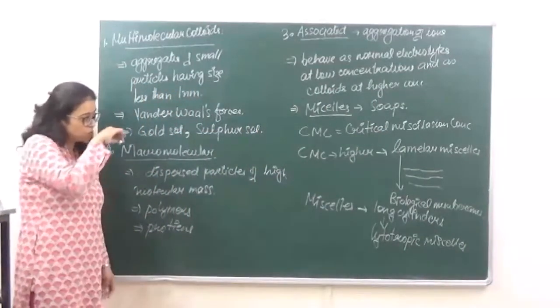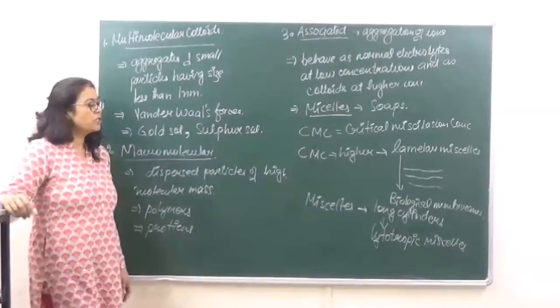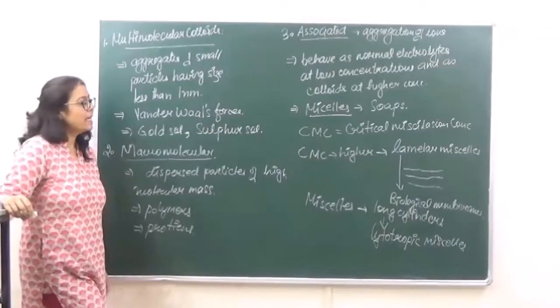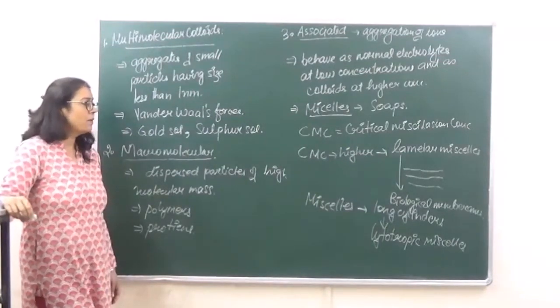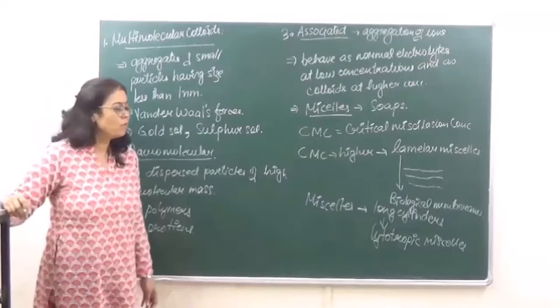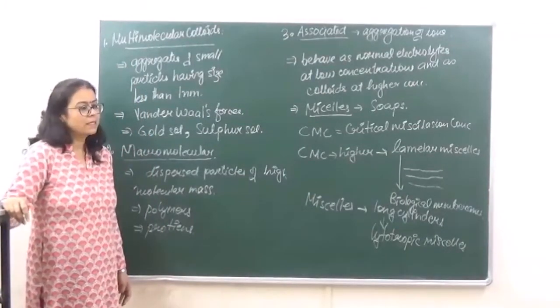So we have two types of micelles. One in which the concentration is higher than CMC, and they exist as layers, which are known as lamellar micelles. And the other one in which they are formed in the form of long cylinders, and they are known as lyotropic micelles. Okay?